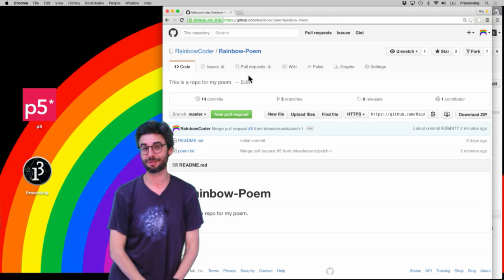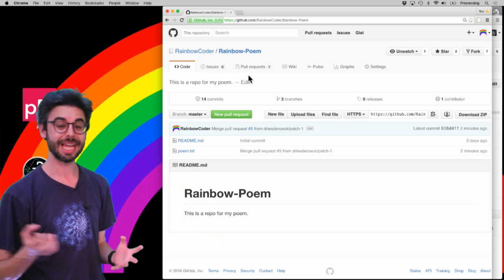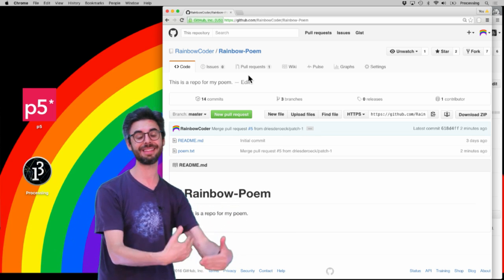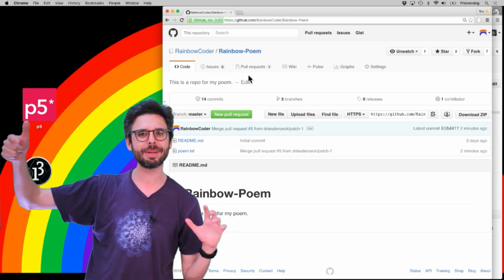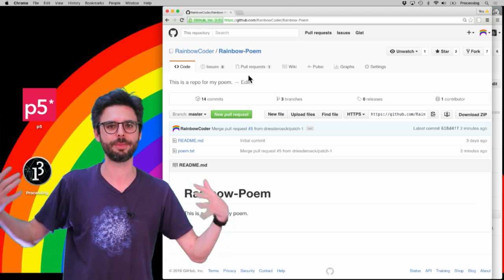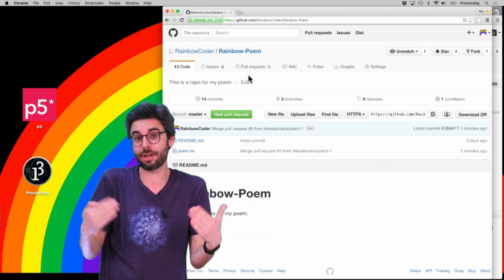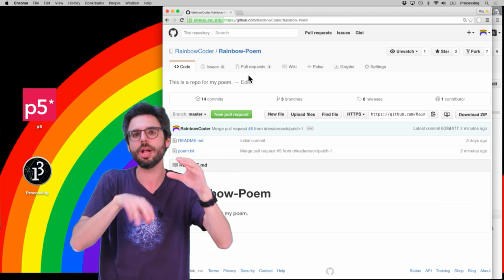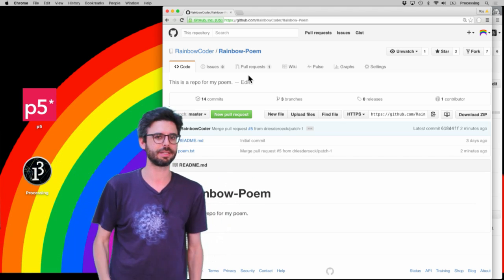What I might suggest for a translation of the poem would simply be an addition. So I would make a fork, and then in that fork, I would make a new file with the poem translated, and then I would do a pull request to add that file to the original repository. You could have a fork with it just translated, but I think it would make more sense to either start a new repository from scratch, or, what I think would be better, to just have the English version and another language version in a separate file. You can keep working on that file in your fork and then send that file back to the original repository. That's what would make sense to me.